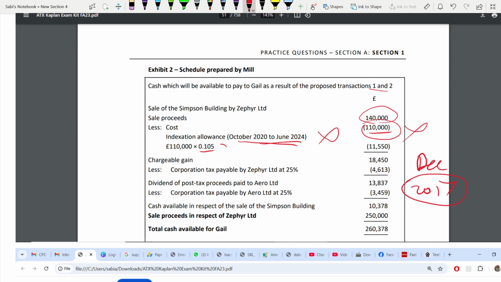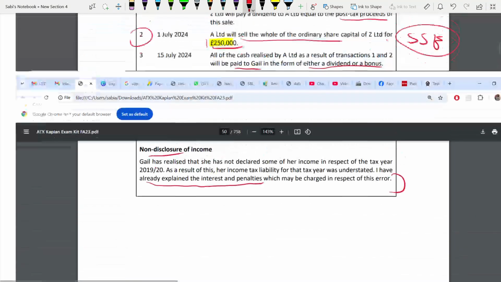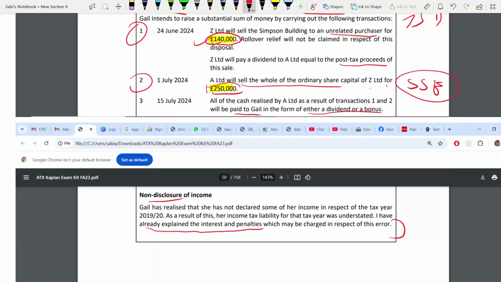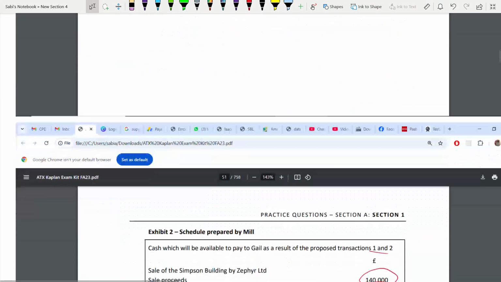So that means this chargeable gain is wrong. Based on that, whatever the corporation tax is will be wrong. Ultimately, this cash available is wrong. This sale proceed is correct. This 250 they have taken is from transaction 2. You see, they have sold the shares and got this 250. They have added this to the sale of the building.